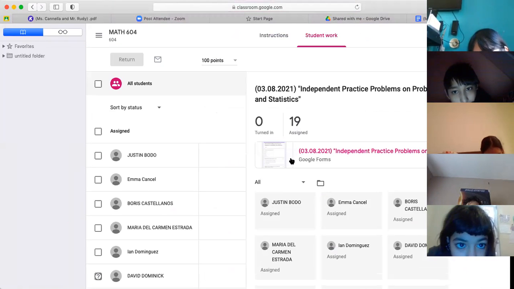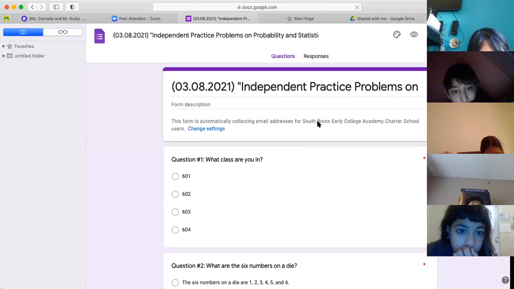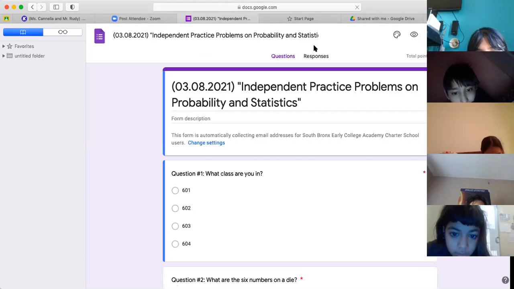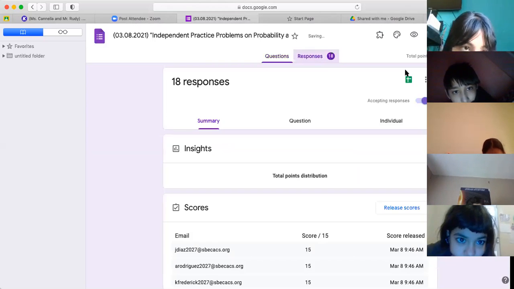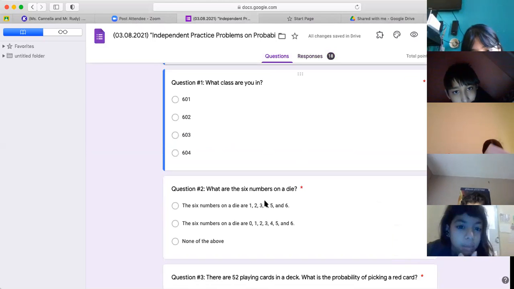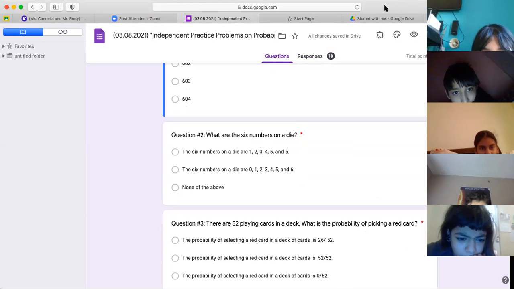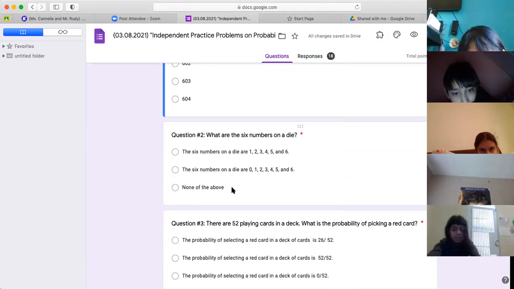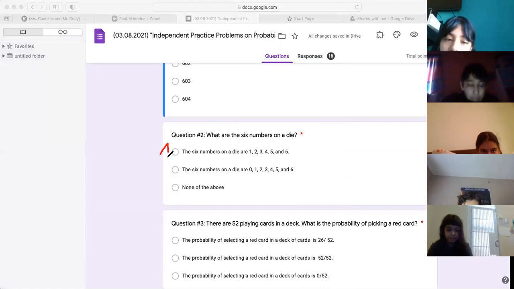We're going to go over that quickly by typing in the chat. This is how it's going to go. I'm going to say the number. I'm going to write A, B, C, or D. You're going to type your answer in the chat. Here we go. Class 604. What are the 6 numbers on a die? So what you're going to do is, hold on, don't type anything. I'm going to write A, B, C, or D, and you're going to simply write A.